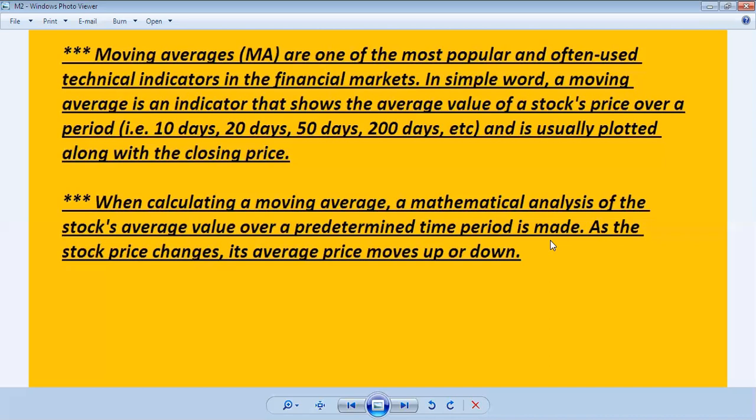If the closing price goes down, then the moving average also goes down, the average value coming down. So the slope is coming down and the moving average also coming down. So the average price moves upward or downward, and sometimes it is choppy, if the price is trading in a choppy direction.